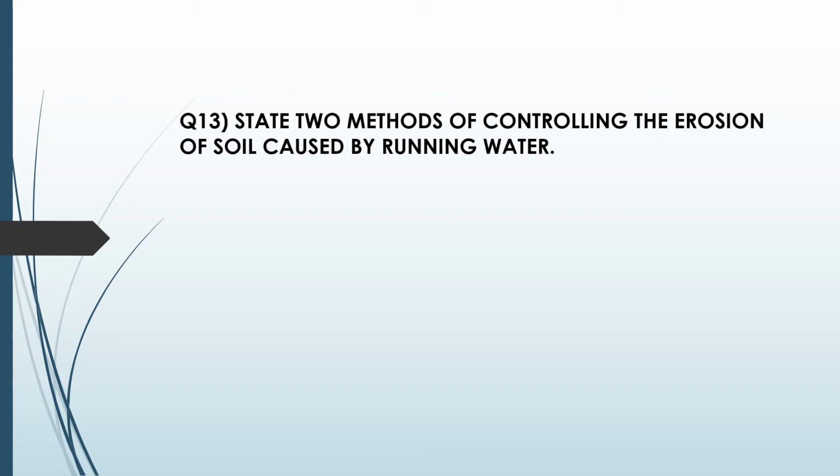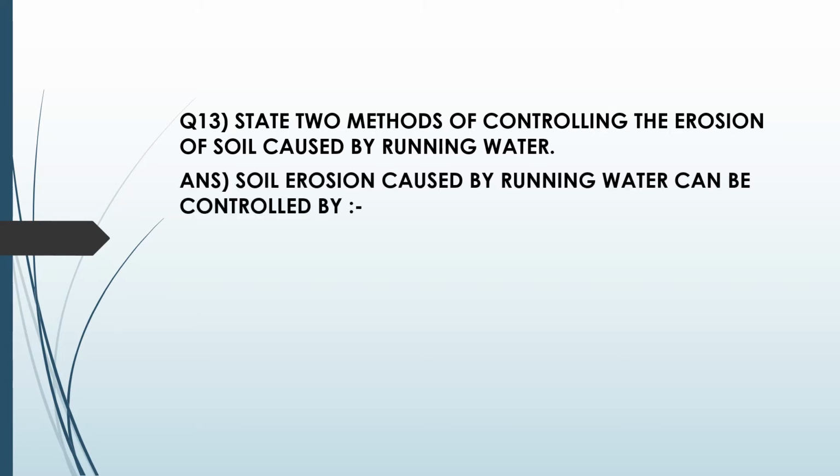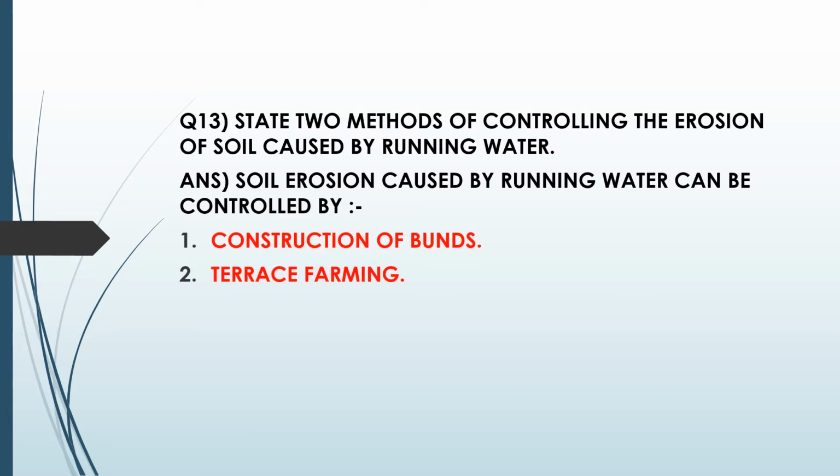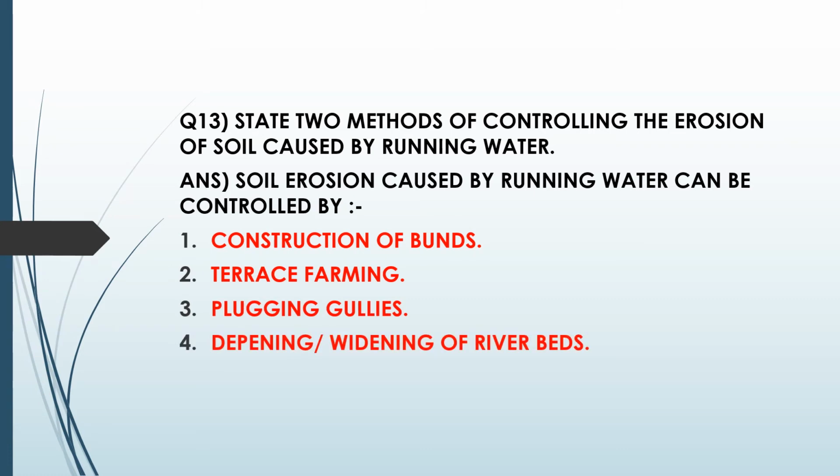Next question, state two methods of controlling the erosion of soil caused by running water. So soil erosion caused by running water can be controlled by construction of bunds, terrace farming, plugging gullies, deepening or widening of river beds. Now here there are four points, so you can go with any two methods.